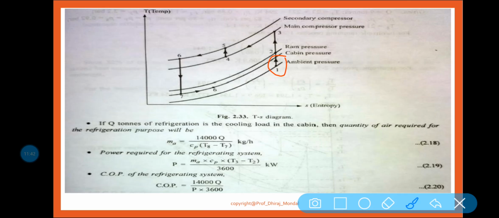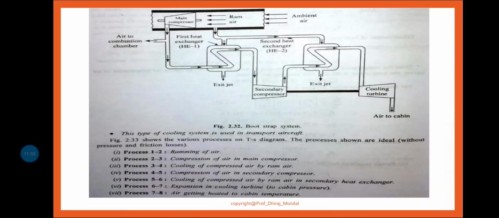So the ambient air is coming to the duct, and we are getting ram pressure. So 1 to 2 is your isentropic process. Here you can see ambient air is coming to the ram, entering into the duct, and it is called ram air.